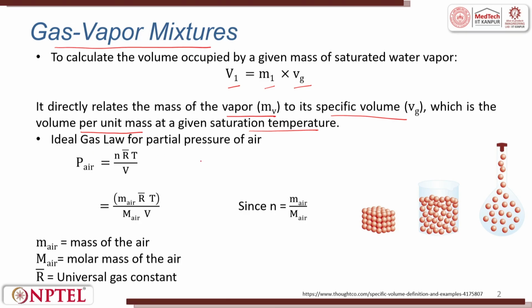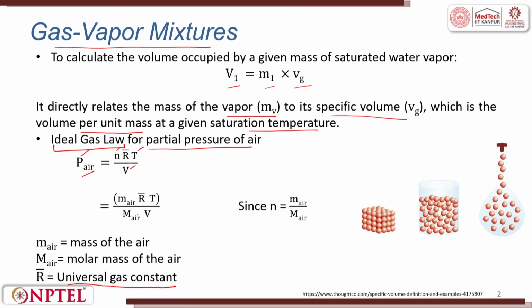Ideal gas law for partial pressure of air, that is, for air, the partial pressure is N R bar T by V. Here P is pressure, T is temperature, V is volume, N is the number of moles, and R bar is the universal gas constant. We are talking about the partial pressure of air. This is for the ideal gas law, PV is equal to nRT, you have studied multiple times.